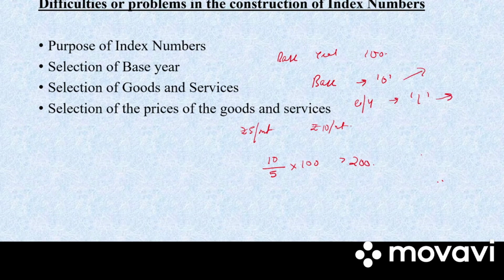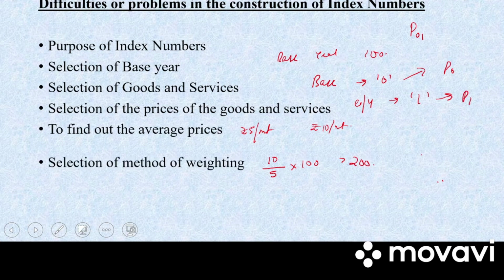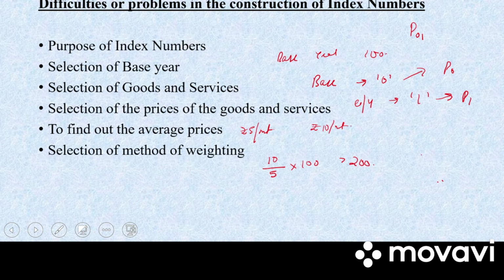So here the price index is denoted as P01, which means that it is read price index of the year 1 in relation to year 0. That is, base year is P0, current year is P1. So P01. Next we have selection of method of weighting.